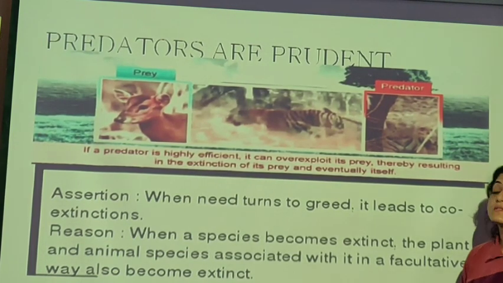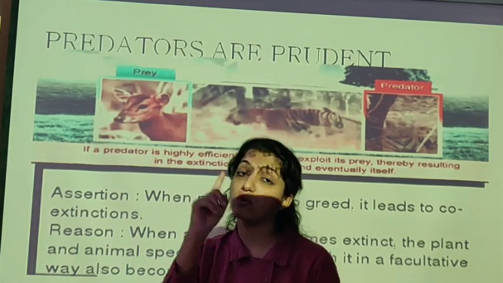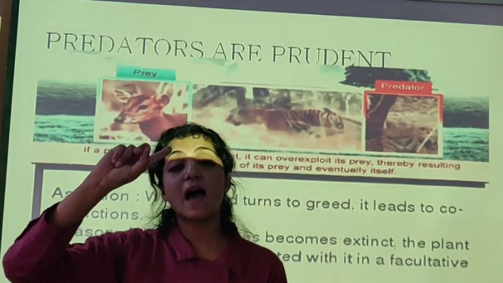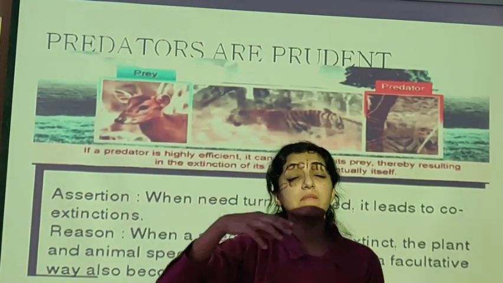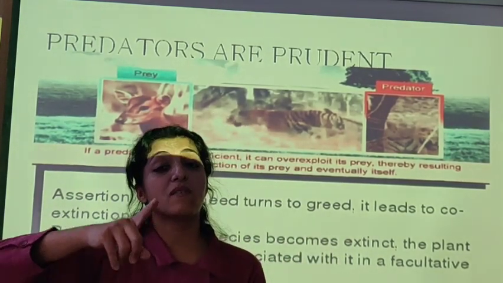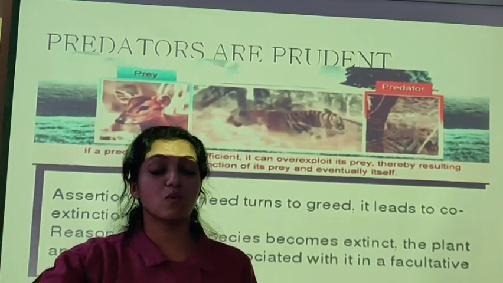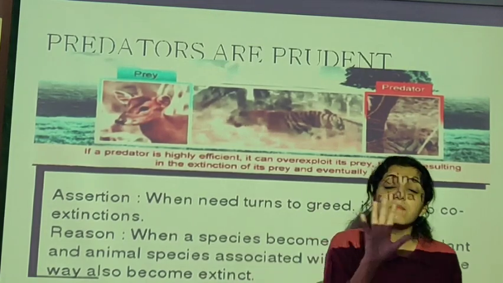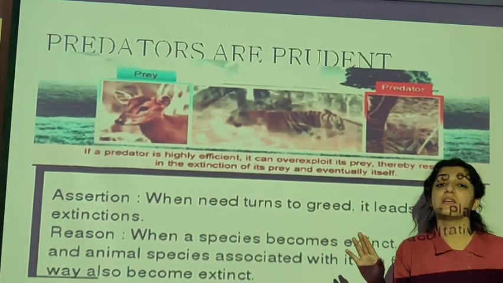Now, predators are prudent. Prudent means they are thoughtful. They are not greedy. They know if I have 10 chocolates, if I am going to eat all 10 today, I may not have anything to eat tomorrow. So they are very thoughtful. They do not completely finish off the prey populations.